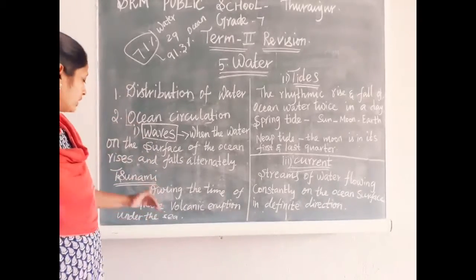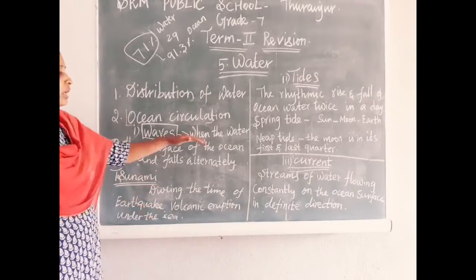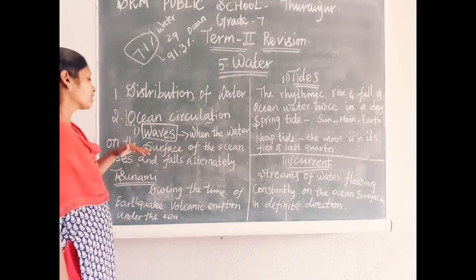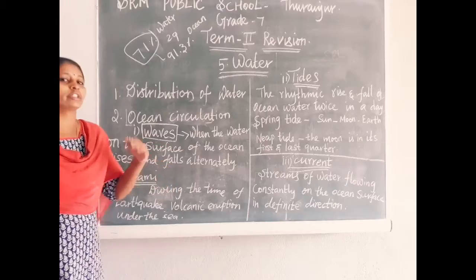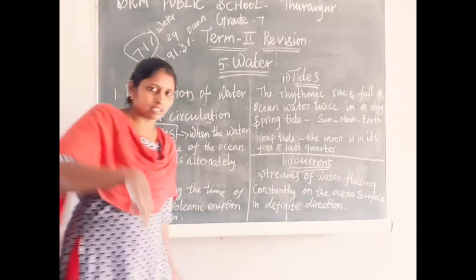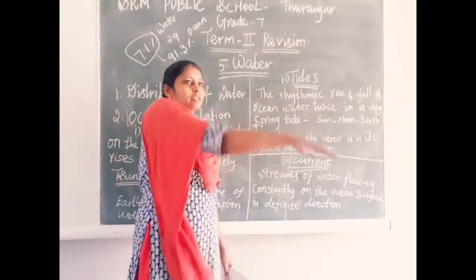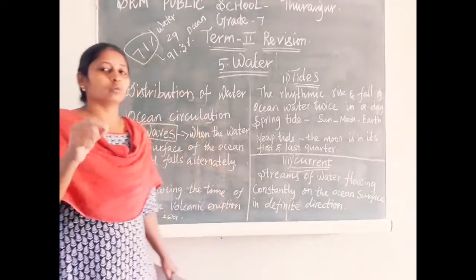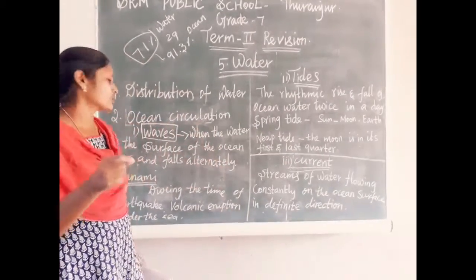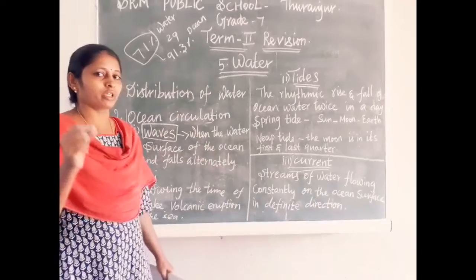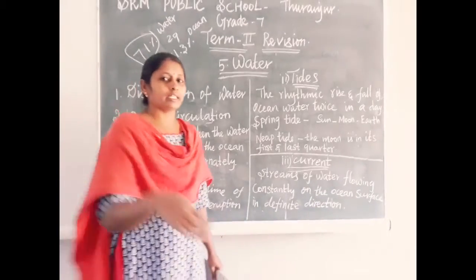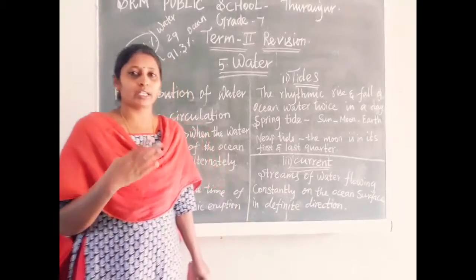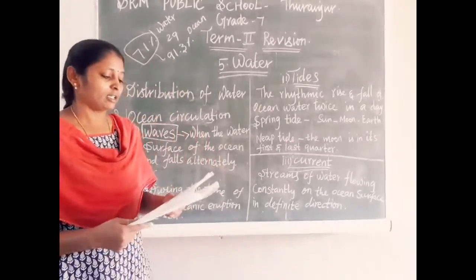Okay, what does wave mean? When the water on the surface of the ocean rises and falls alternately. Rise, fall, rise, fall. So when the ocean water rises and falls alternately on the surface of the ocean, that is when waves are created.